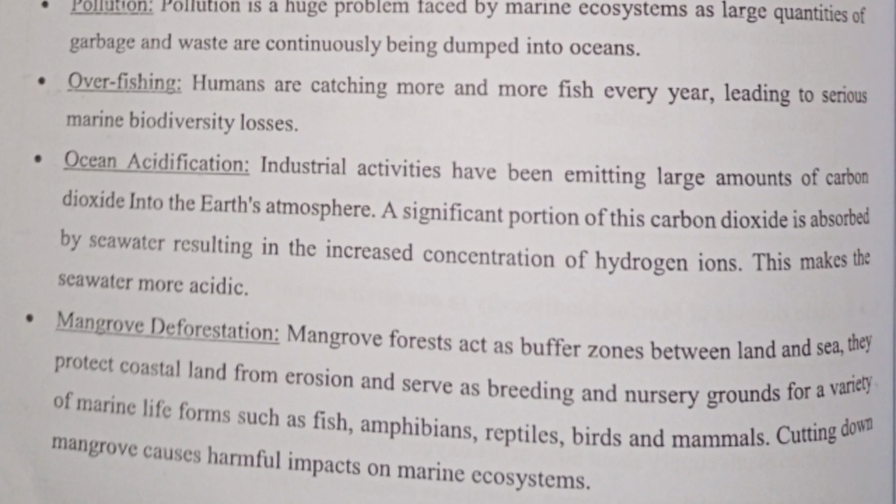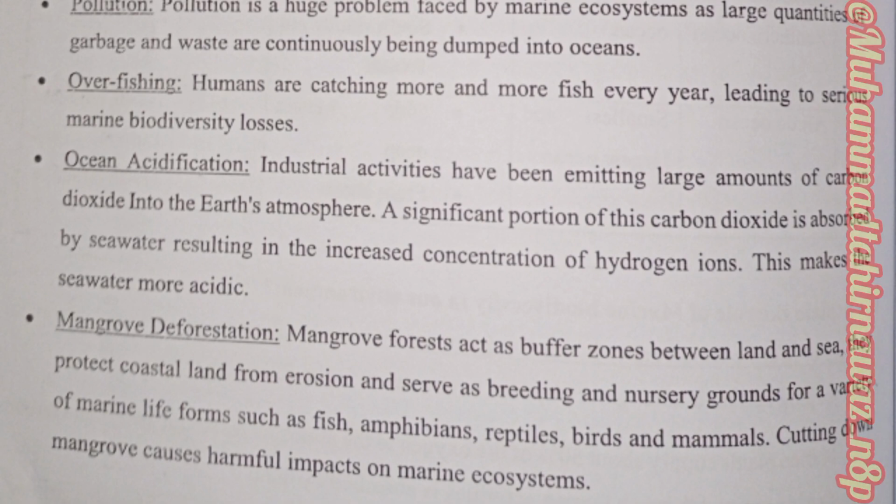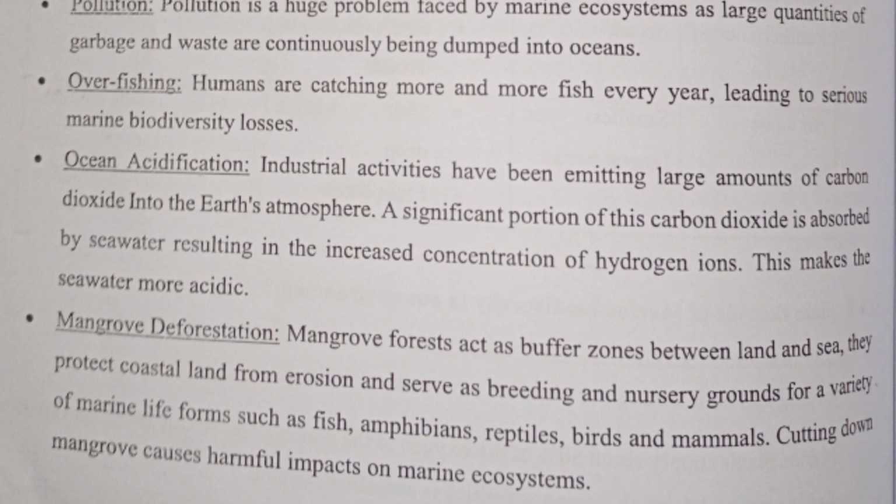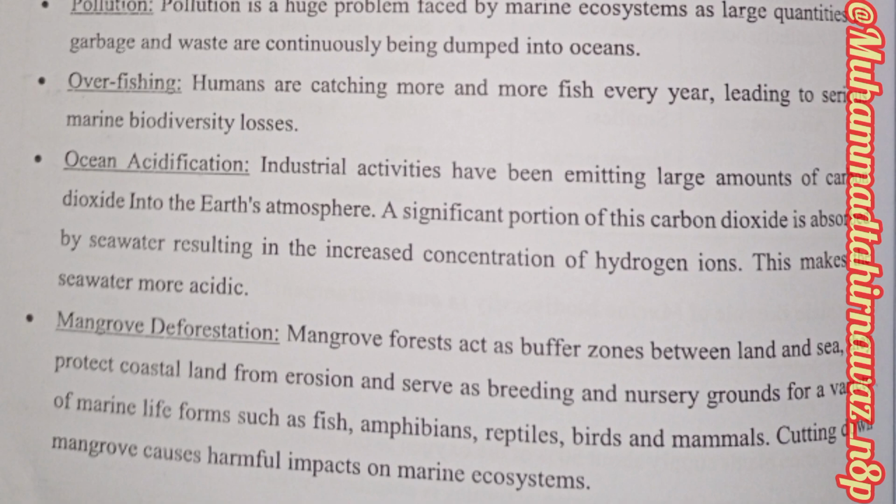Mangrove deforestation. Forests serve as a buffer zone between land and sea. They protect coastal land from erosion and serve as breeding and nursery grounds for a variety of marine life forms such as fish, amphibians, reptiles, birds, and mammals. Cutting down mangroves causes a harmful impact on the marine ecosystem.